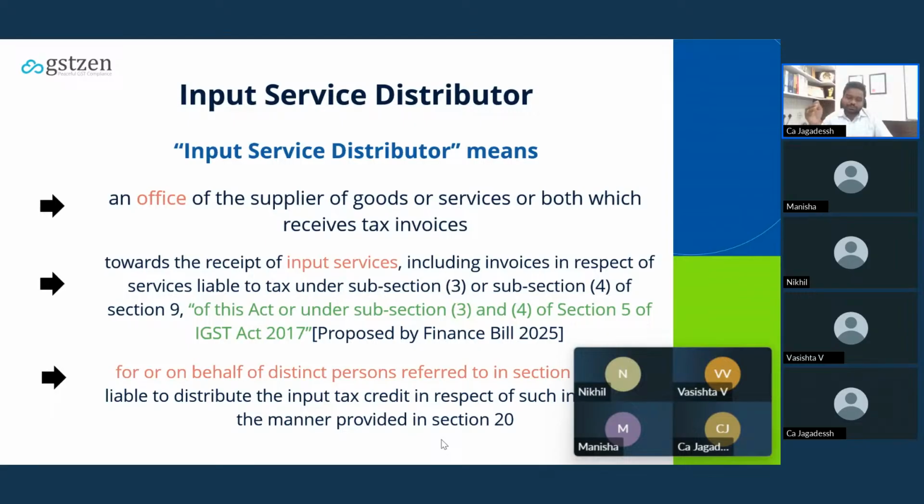If I receive an input service in Karnataka on behalf of the other three locations, Tamil Nadu, Telangana, and Andhra, then I have received the input services on behalf of all of these. So it is a kind of virtual office, and receiving input services on behalf of distinct persons is called an input service distributor.